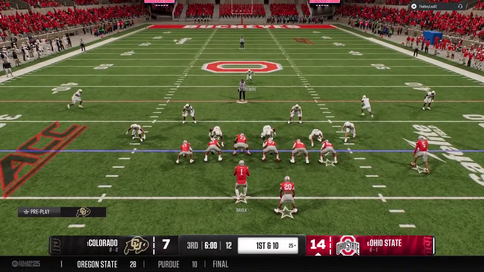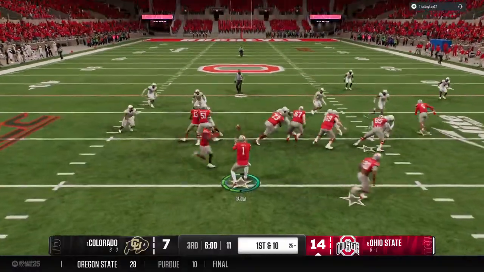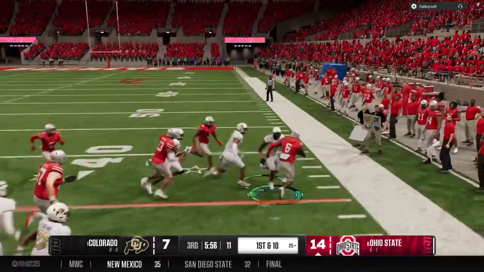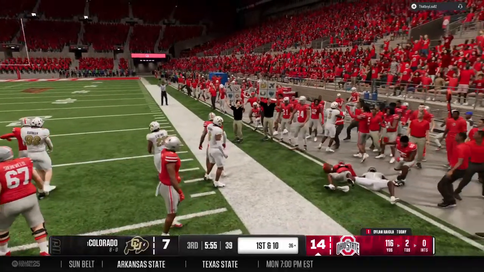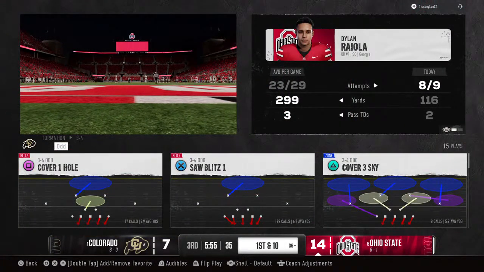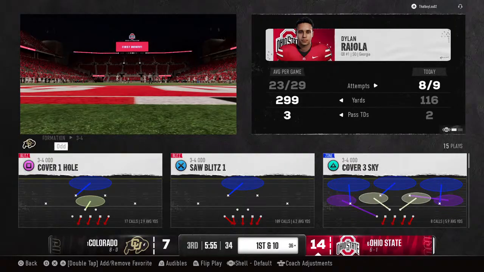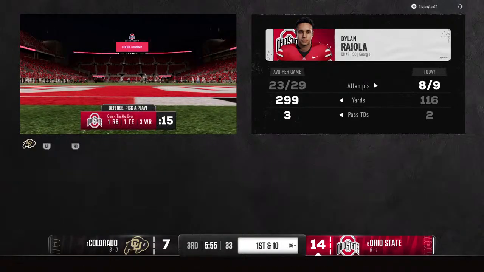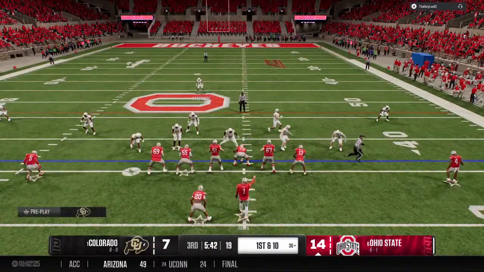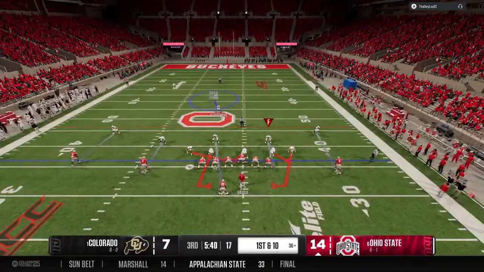A pre-snap motion from the offense. A pop pass on the jet sweep. And a big gain before he goes out of bounds. The offense keeps churning, gets a fresh set of downs. The defense has got to do a much better job here of adjusting to the pre-snap motion. They just kind of stayed in place, and it gave the receiver plenty of room there to make a nice play.